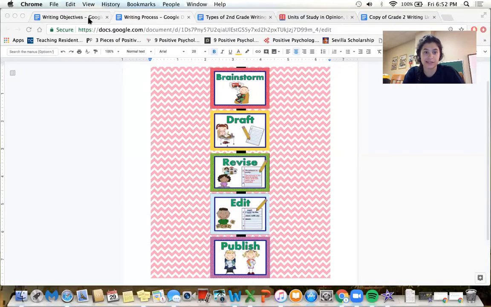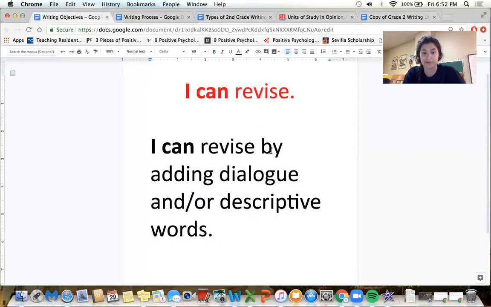And our goal for today is I can revise by adding dialogue and or descriptive words. Okay, this is a really important part of writing because authors like to be descriptive so that the reader can imagine their story, can imagine what they're going to have to do if you're teaching me how to, so that you can convince the reader of your opinion if you've written an opinion piece. Okay, so everyone can add description today in their writing.